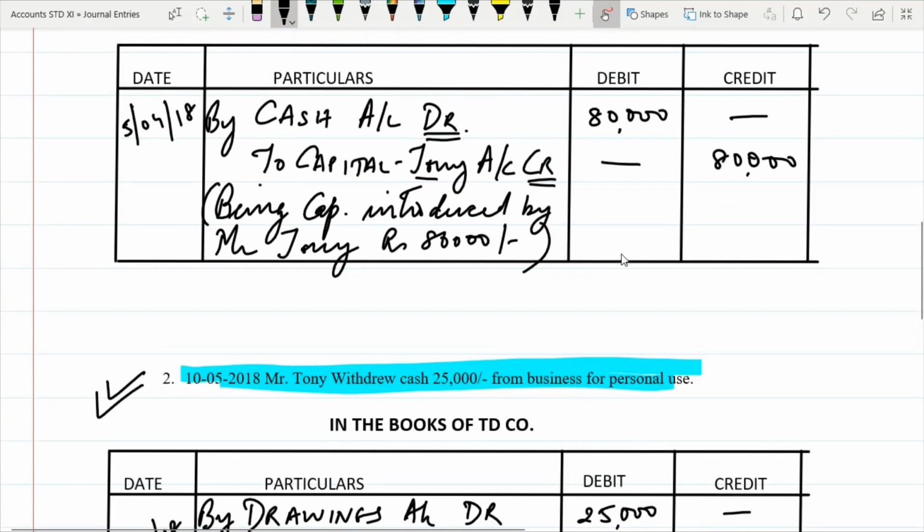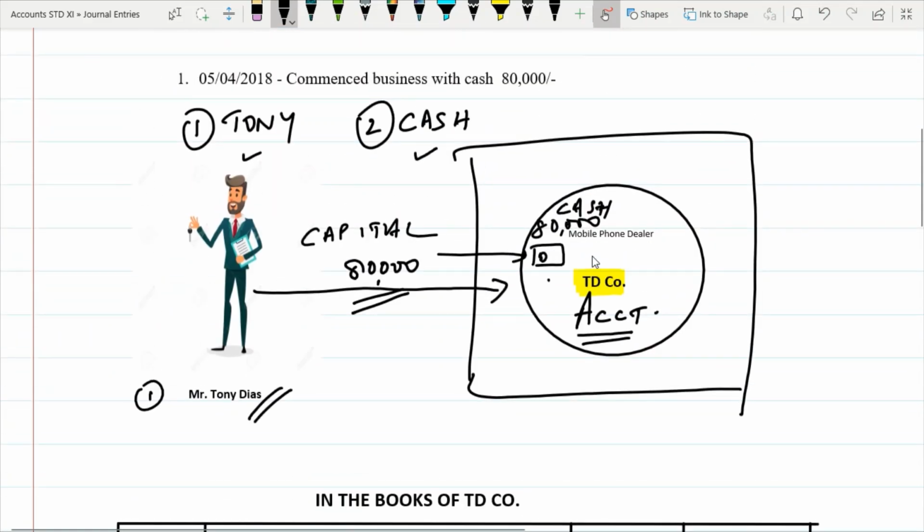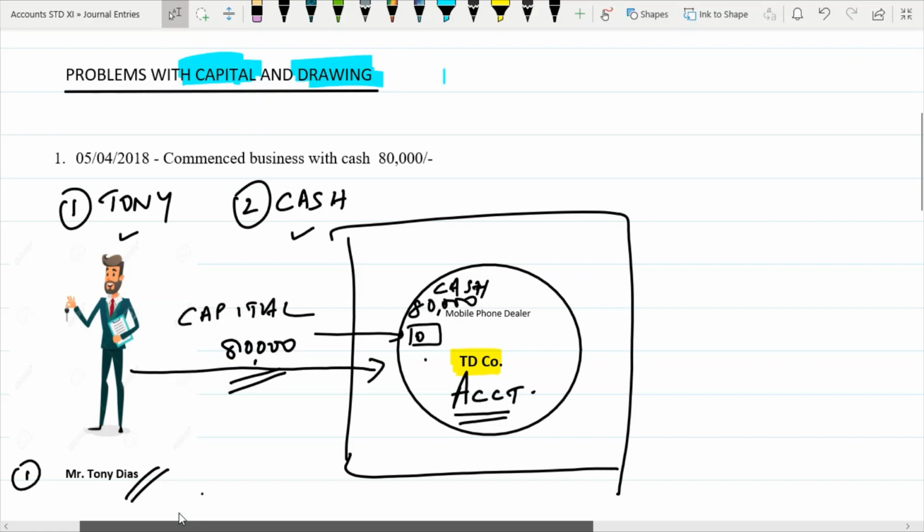Now before we move to the next concept, let us come back to capital. Before we can go further, let us try to understand a few more details in capital.